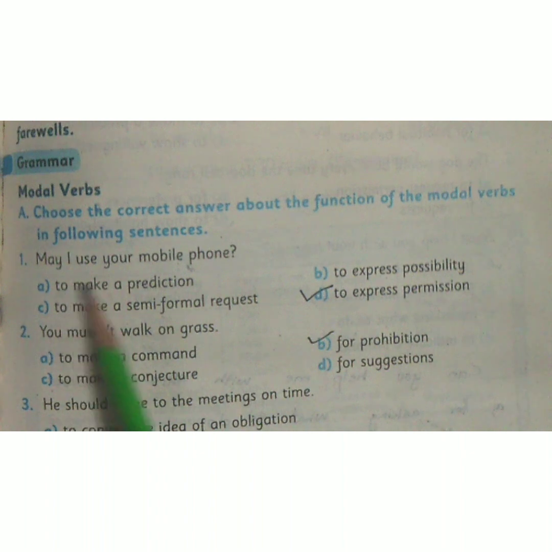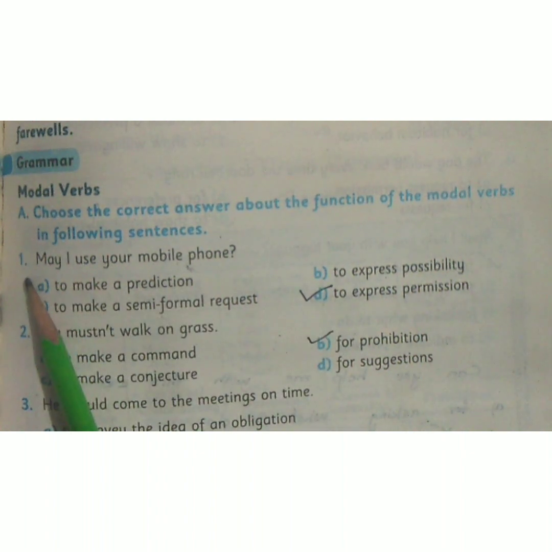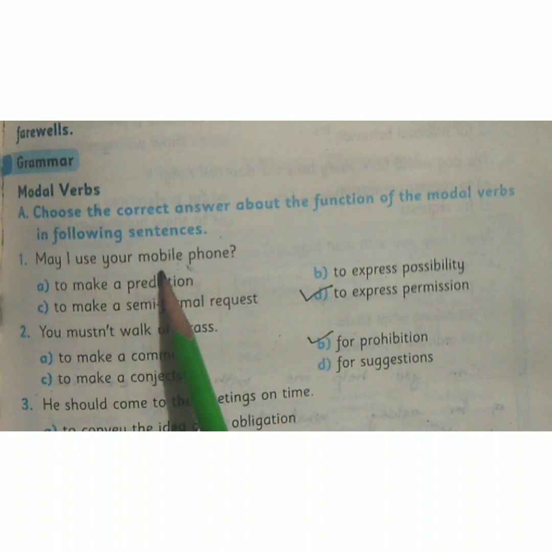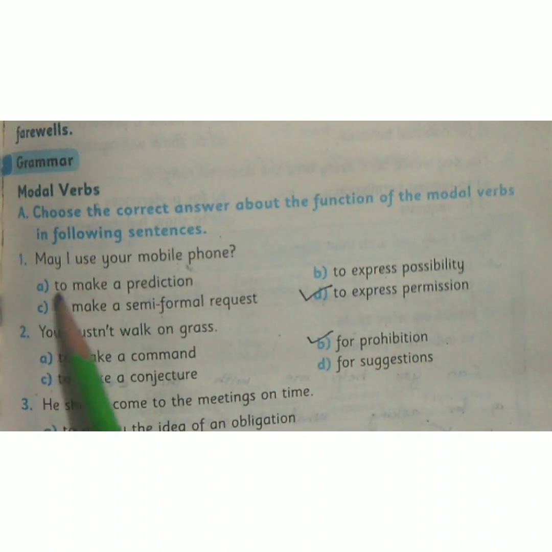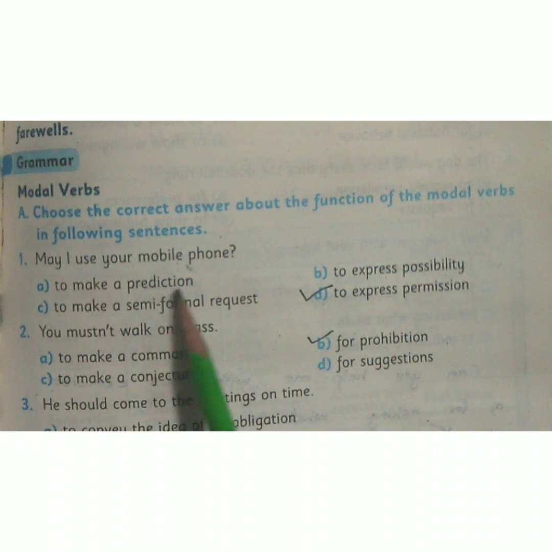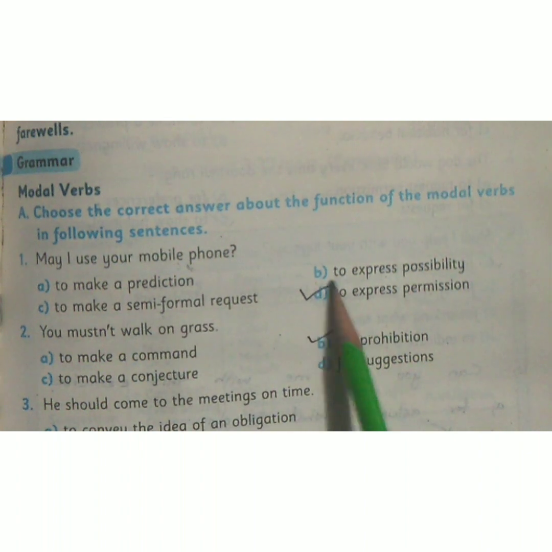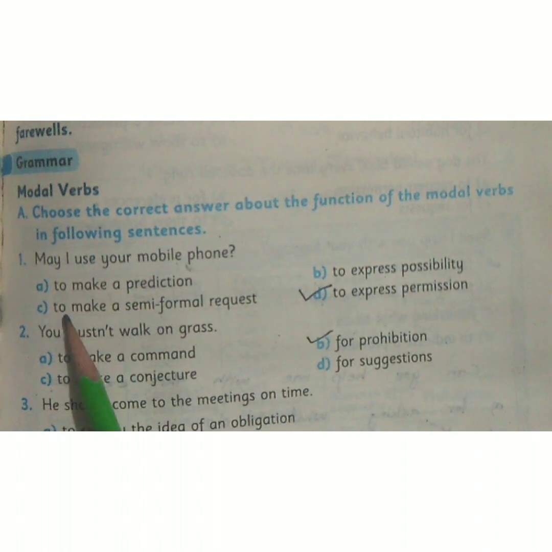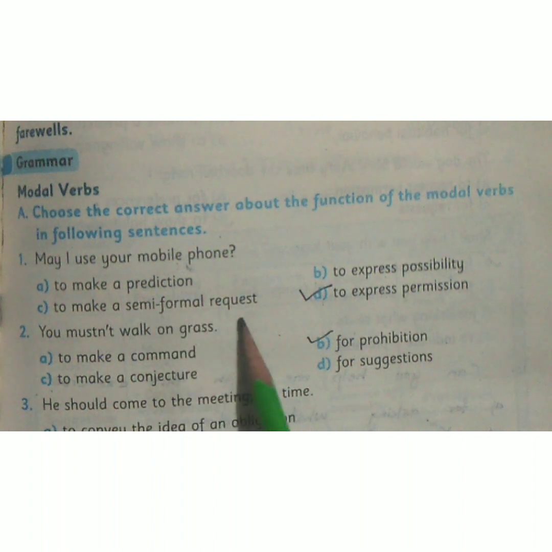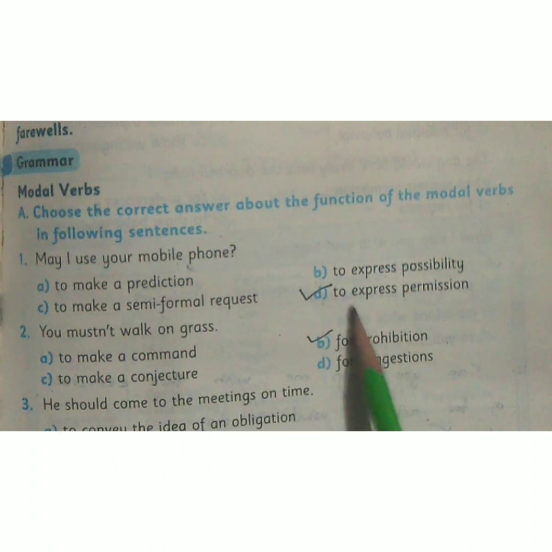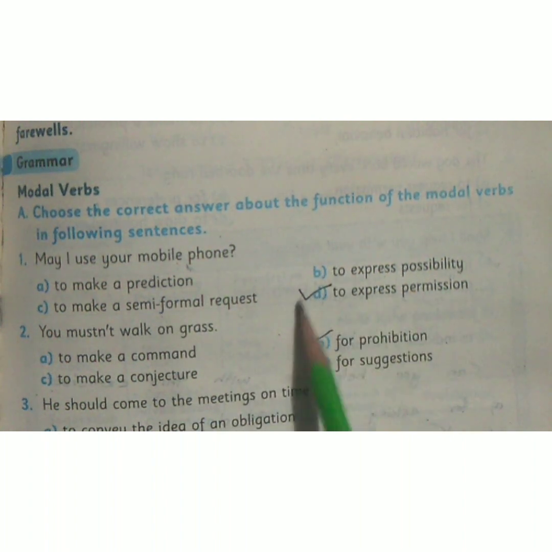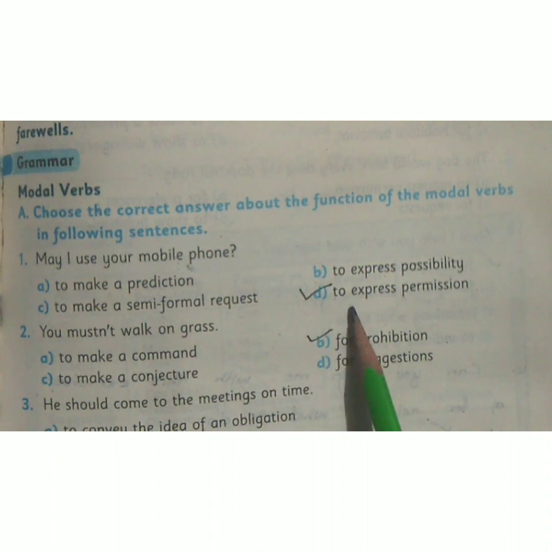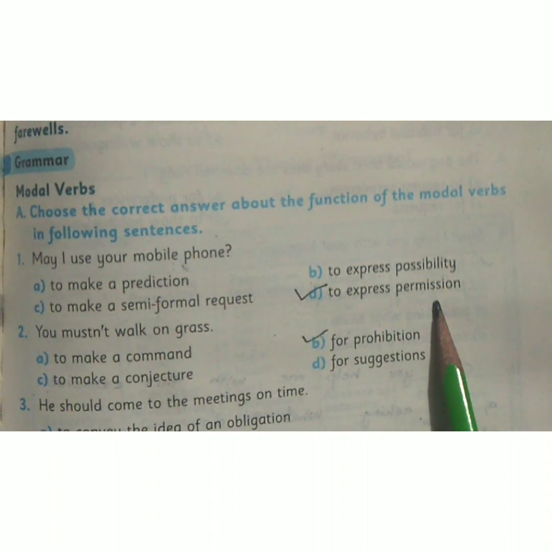So in this case we also have 4 options and we have to select the correct option. Number 1, may I use your mobile phone? Question mark. So number 1 option is to make a prediction. Option B, to express possibility. Option C, to make a semi-formal request. And option D, to express permission. So this is clear. The correct option is option D, to express permission.